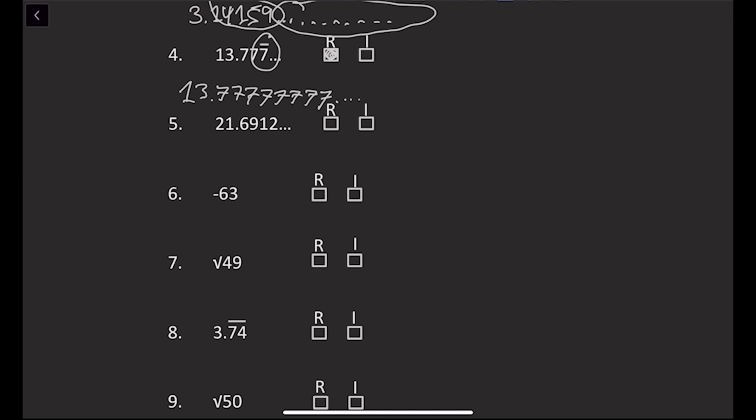Number 5, 21.6912, and there's more. This means that this number continues, and there is really no obvious pattern here. So I'm gonna mark this one as irrational.